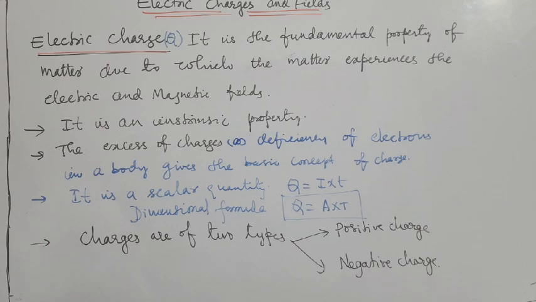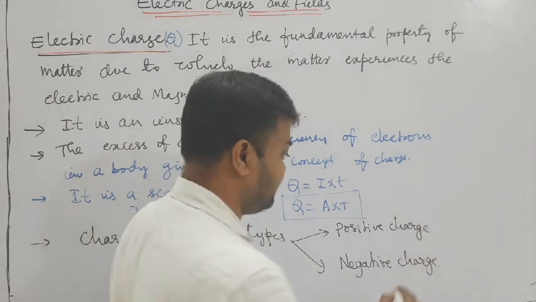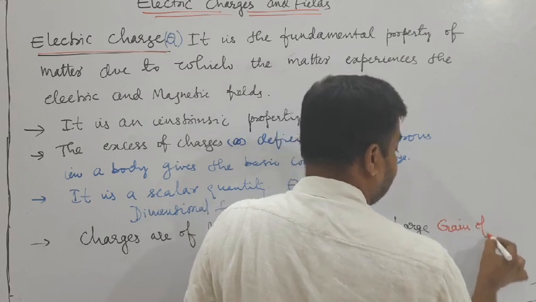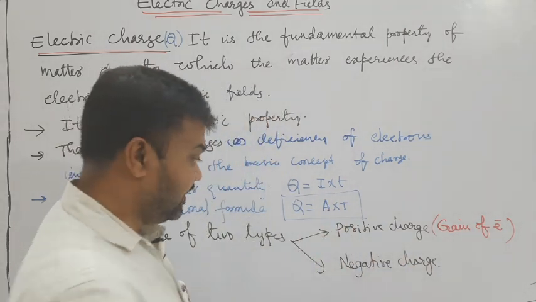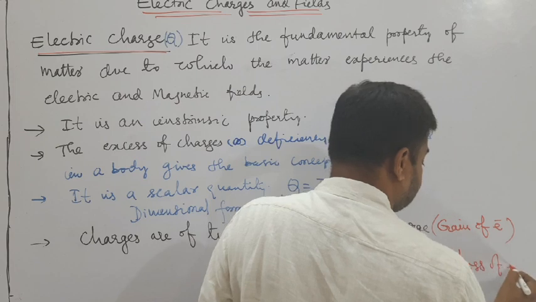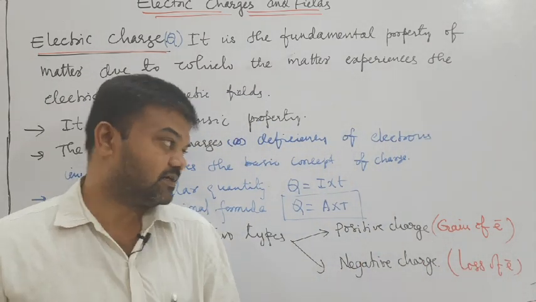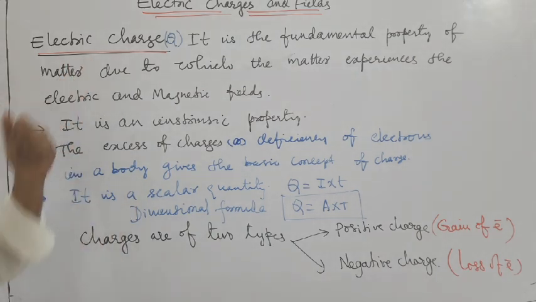How will you get a positive charge? The positive charge అనేది మనకి ఎప్పుడు వస్తుందంటే gain of electrons. When a body gains some electrons, then it will become a positive charge. And when a body loses some electrons, the loss of electrons, it becomes a negative charge. Okay, like this we can explain about electric charge.